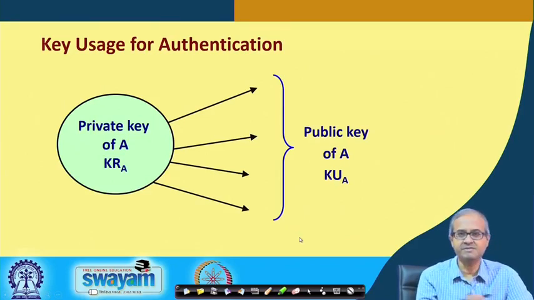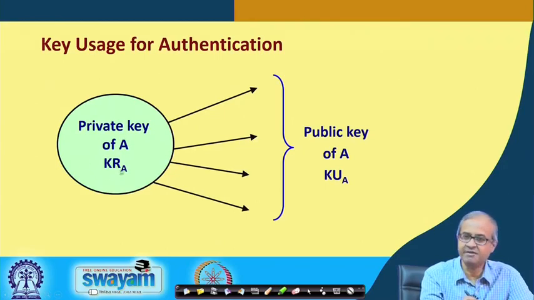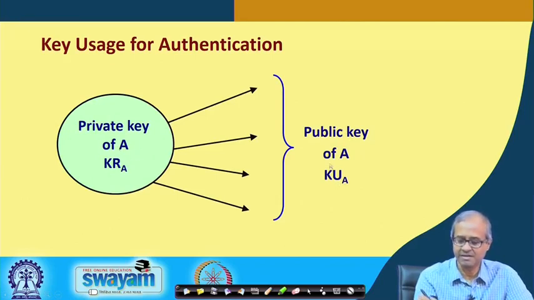Now, this is the pictorial schematic. Now, we encrypt using the private key of the sender and it is sent out to anybody, that anybody can verify the authentication of A by using the public key of A, decrypting it. Okay.